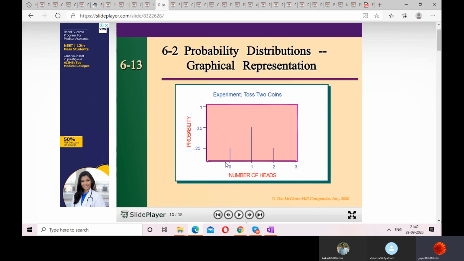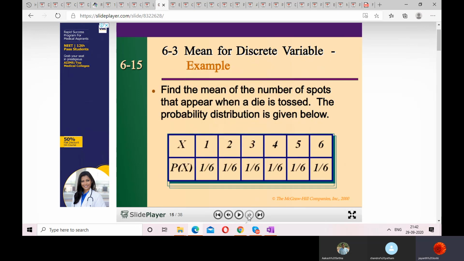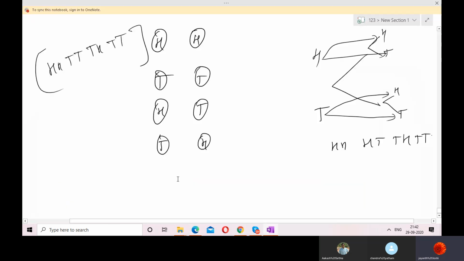So the probability that no heads occur is 0.25. We can see here we have plotted. The probability of getting one head is like 1 by 2, that is 0.5, and the probability of getting two heads is 0.25, that is this. So this is a discrete probability distribution because it is countable. Okay. Now, till here everything is all right if I'm not wrong. So here is one more example, like the probability of getting 1, 2, 3, 4, 5, 6 when a die is thrown is always 1 by 6 each. Okay, that's enough. Leave it. Now we'll go to the textbook.